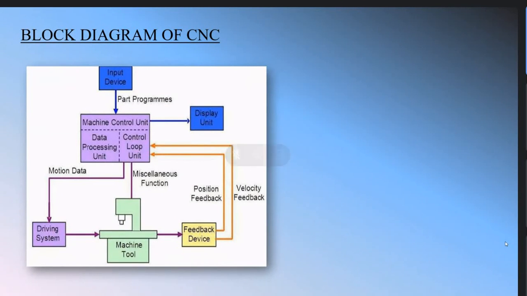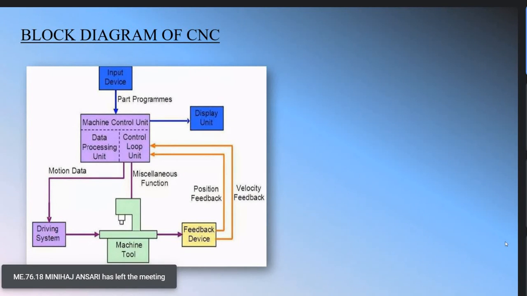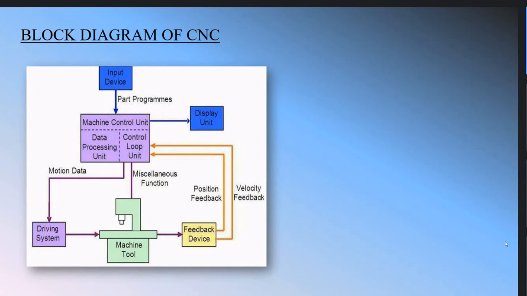Here the input unit, that is the part program. We can say that the input unit is the programming unit. And the machine control unit, what I said in the line diagram, is where the data processing unit and machine control loop unit are. As we know, there are closed loop systems and open loop systems. So CNC also works on a closed loop system, because the feedback devices are attached here.